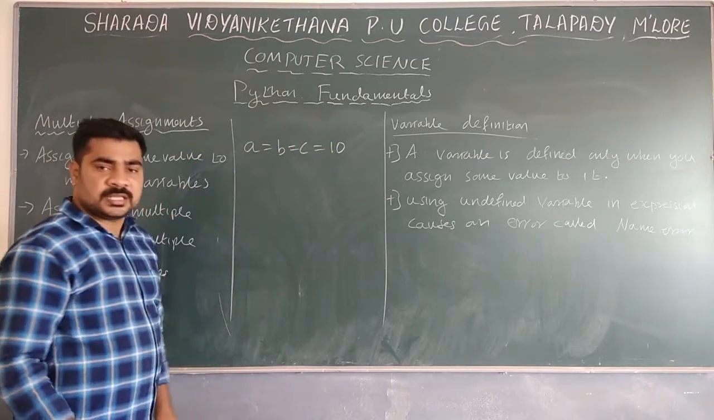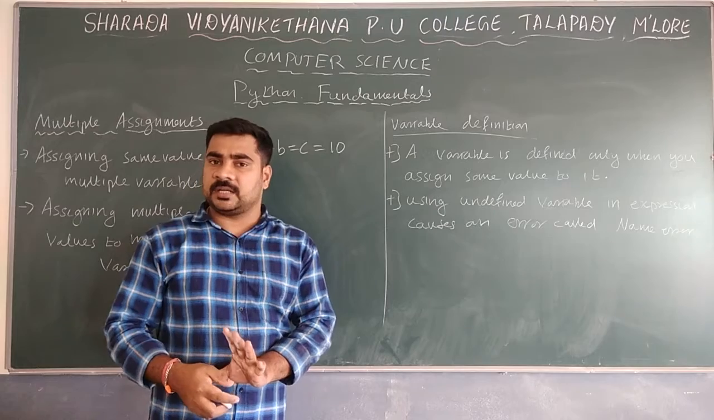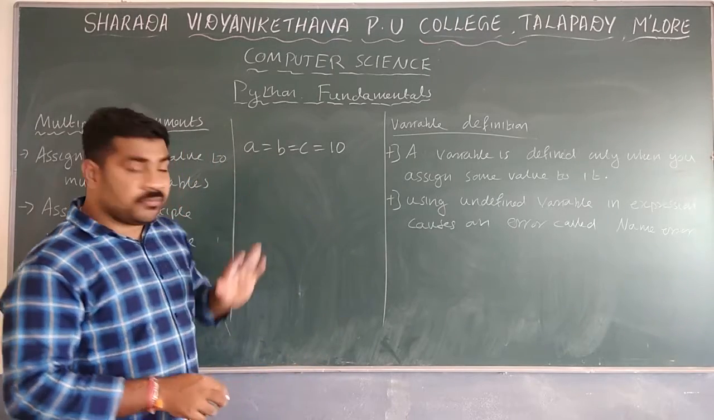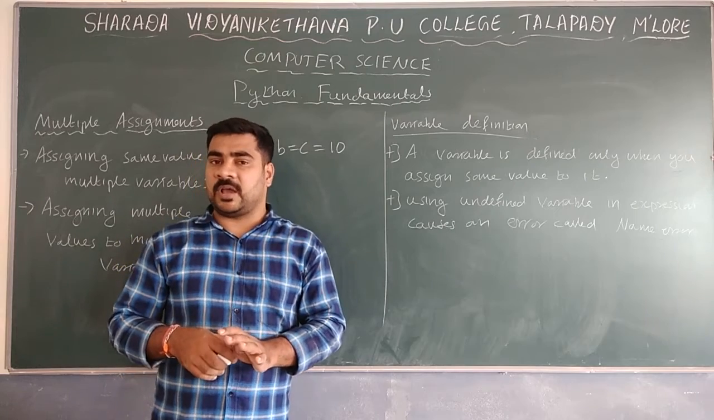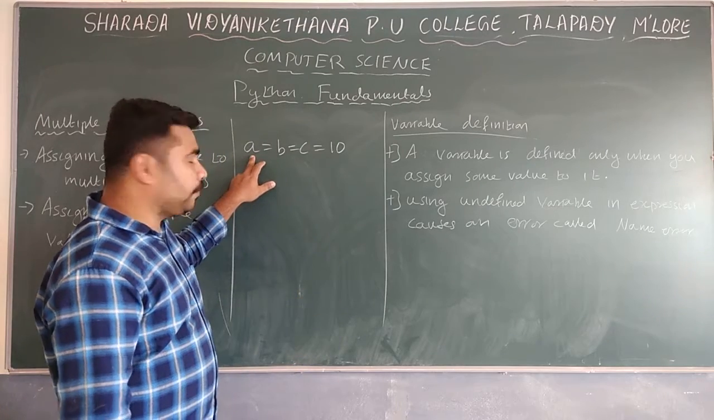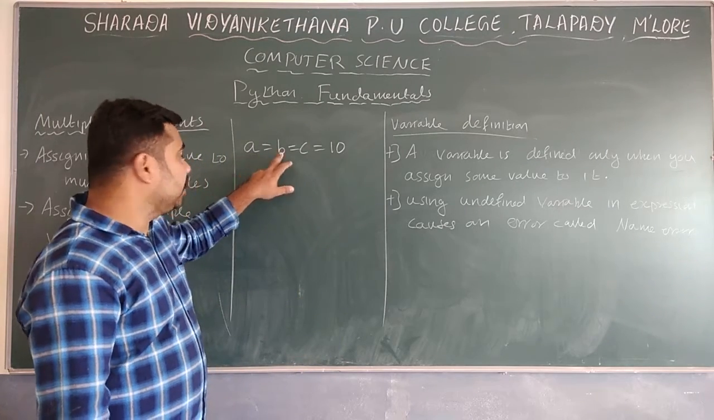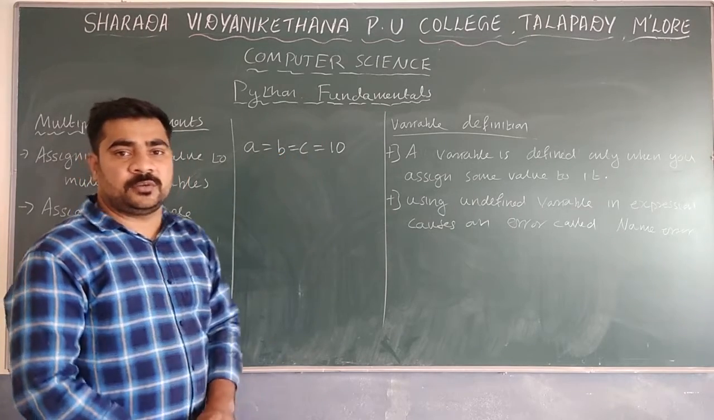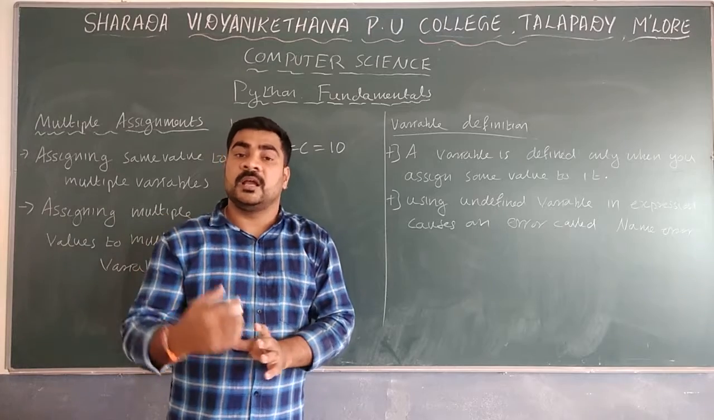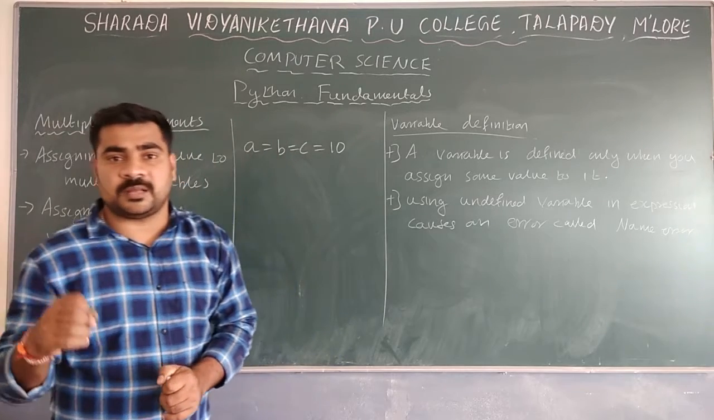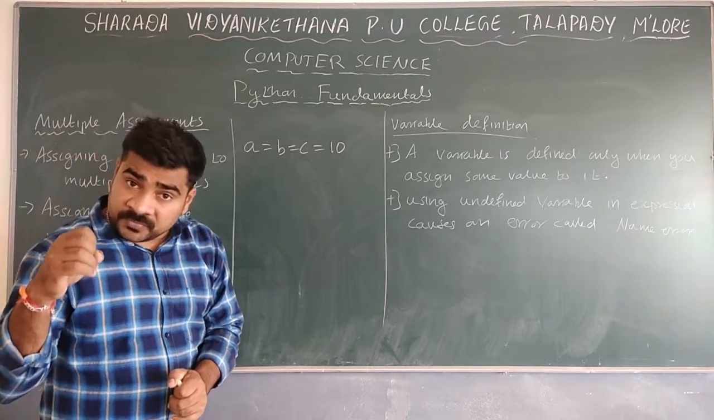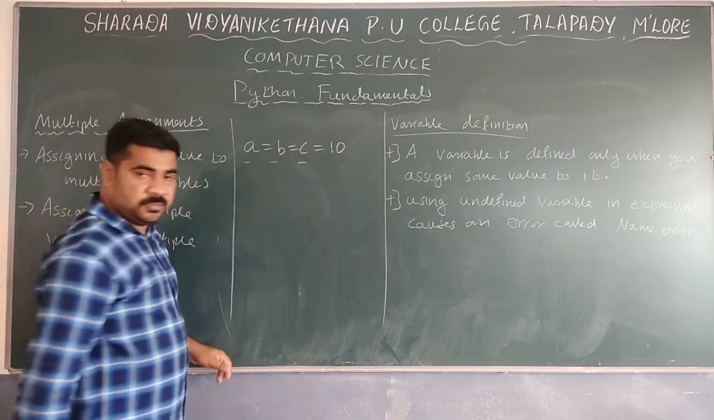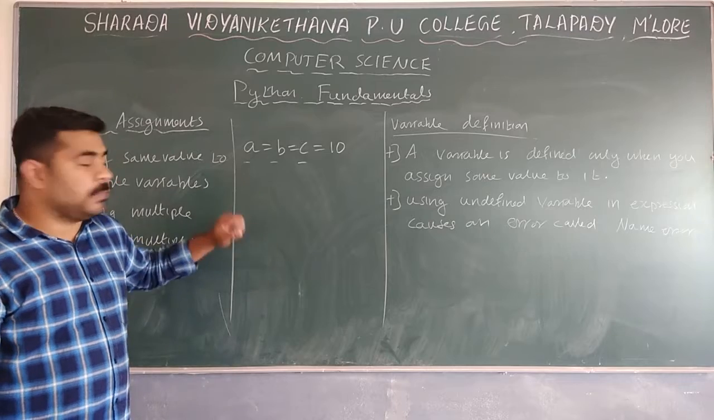If you assign like this, it will create three variables A, B and C. Only three? No, n number of variables are also possible. We can assign the value 10. If you print A, 10 will be printed. If you print B, 10 will be printed. If you print C, that also will print 10. This means it's possible to assign the same value to multiple variables.